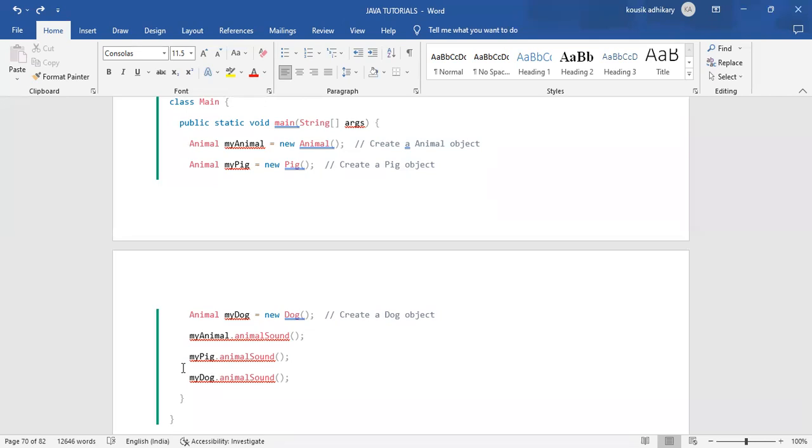In the animal class, in the animal sound method, you have passed a different message. In the pig class, the animal sound method has a different message. And in the dog class, the animal sound method has another message. Different messages you have passed in the different classes. So how will you differentiate them? By creating that object and using the object name, you can specify which one you are actually calling. Understood? Note it down.